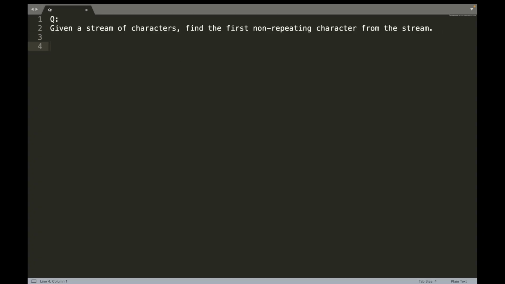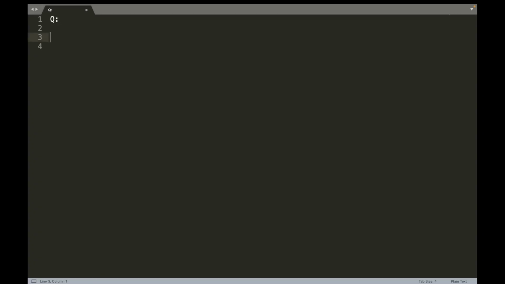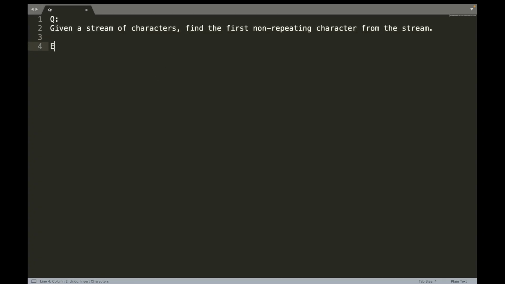You have to basically tell the first non-repeating character in the stream. And assume that the characters will be coming in a very large number. Let's say we have A, B, A, C, C, C.